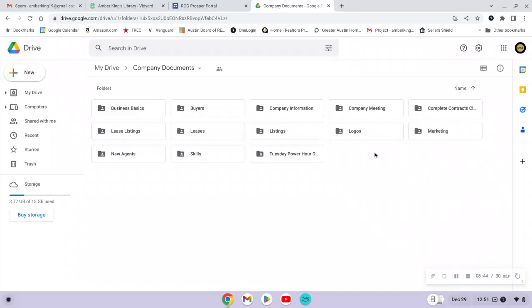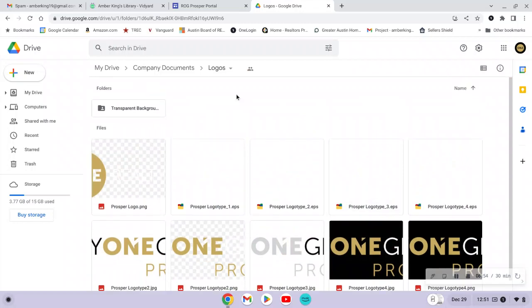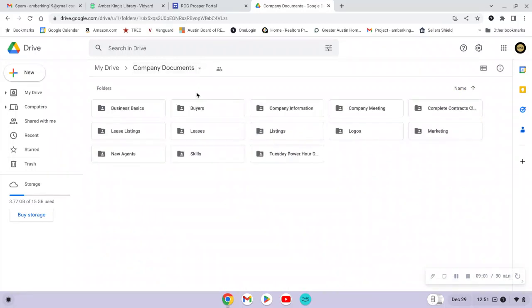Another thing that people ask frequently, especially when they're onboarding, is do we have company logos? We do have some uploaded here for Realty One Group Prosper so that you can use for various things that you might need, marketing materials, things like that. If you do have questions ever about any of the company documents, again, feel free to reach out. I'd be happy to assist you. Or if you're not able to find something or access something, same thing, please reach out.